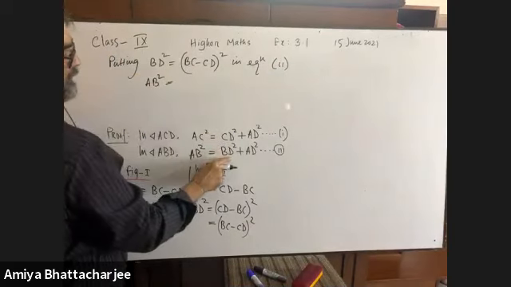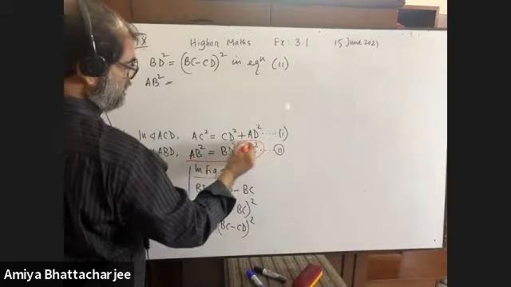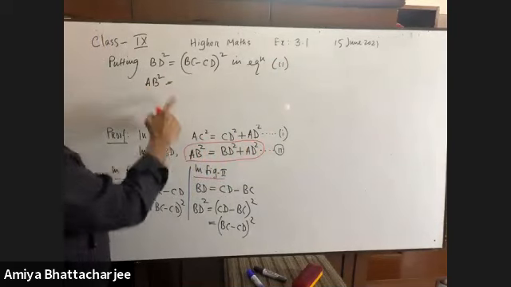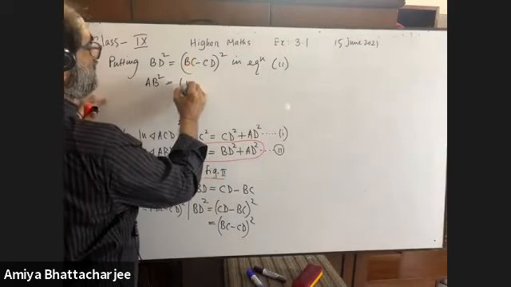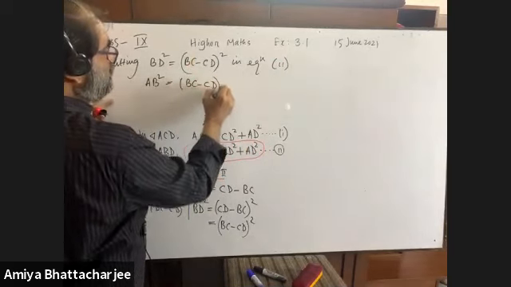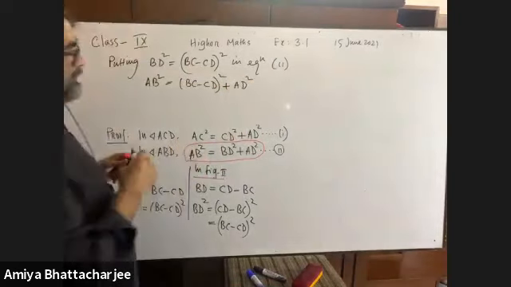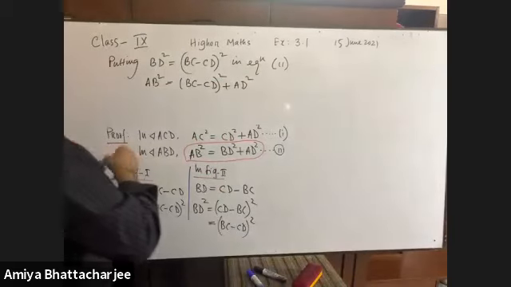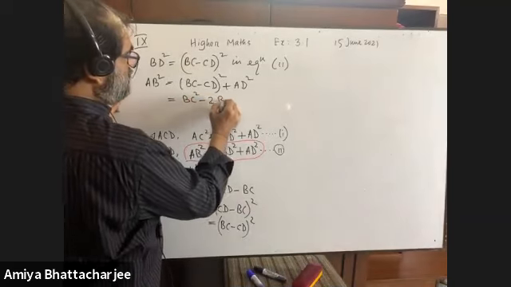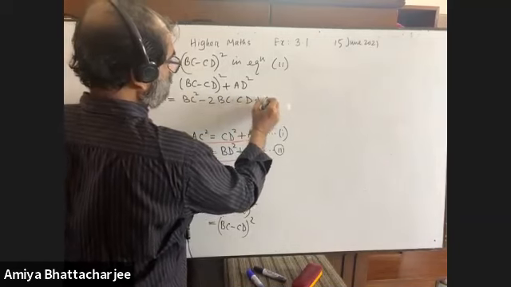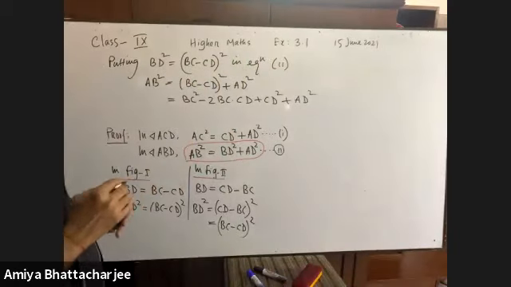AB square equals BD square plus AD square. Here it is BD square, BC minus CD whole square, plus AD square. Now write down BC square minus 2BC into CD plus CD square plus AD square.